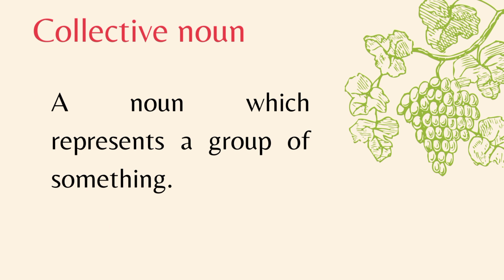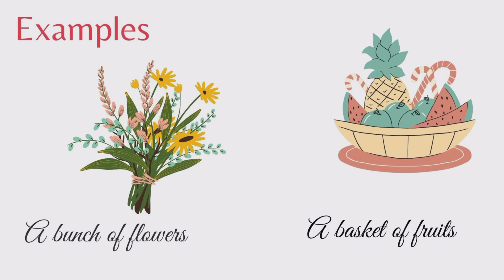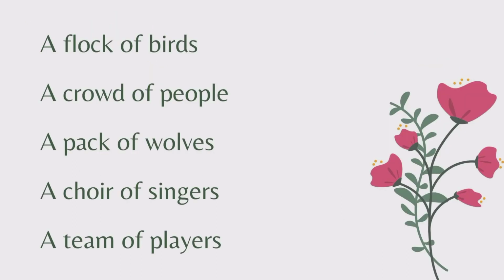Collective noun, a noun which represents a group of something. It may be a group of people, places, animals, or things. Now, let's take some examples. A bunch of flowers, a basket of fruits, a flock of birds, a crowd of people, a pack of wolves, a choir of singers, a team of players.